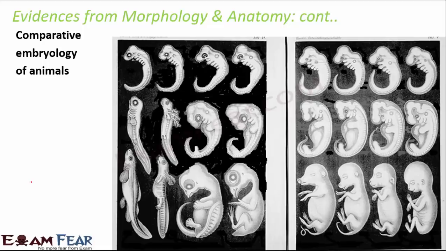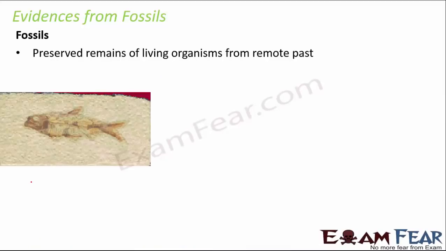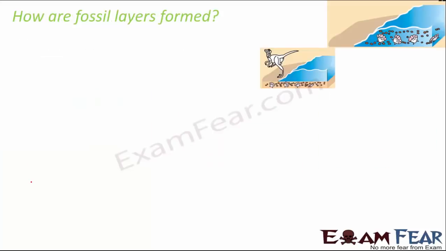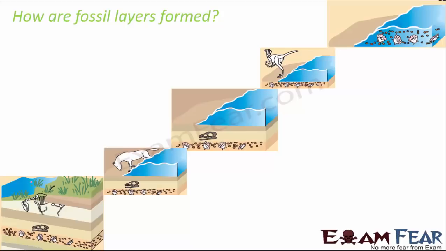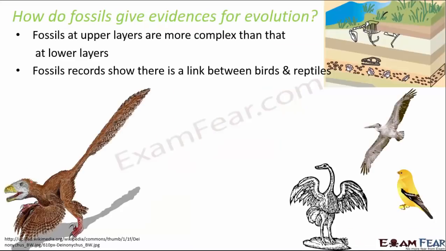Similarly, evidences from fossils. So I think fossils are an interesting example, that is remains of living organisms from past, and looking at the fossil layers, the older the organism, the bottommost its layer would be. So by looking at the depth where you find the fossils, you can estimate their age, and by analyzing the structure of the fossils, you can actually see relationship between the different species that existed in the past. For example, fossil records showed that there is a link between birds and reptiles. So, all these things are evidences for evolution.